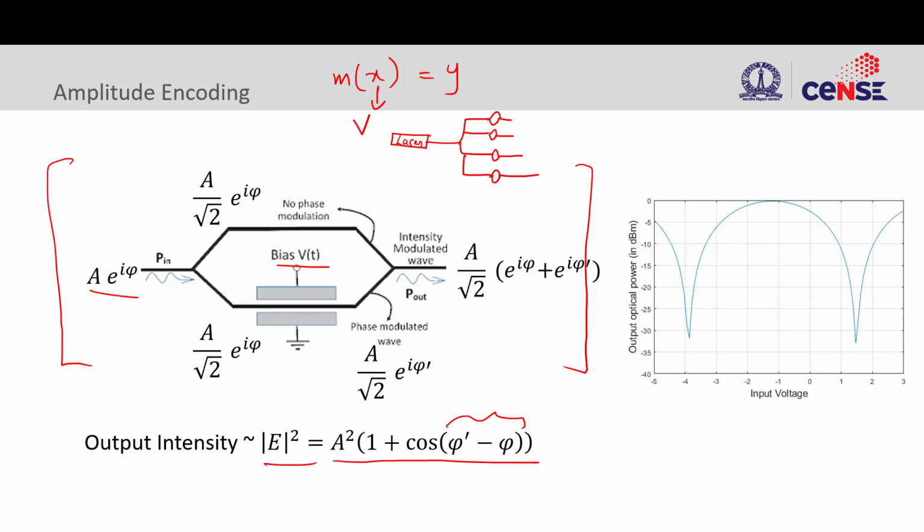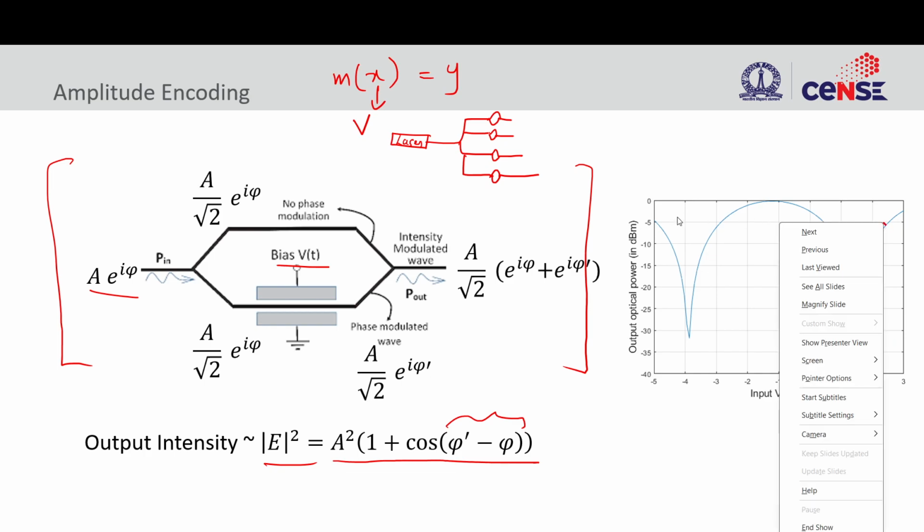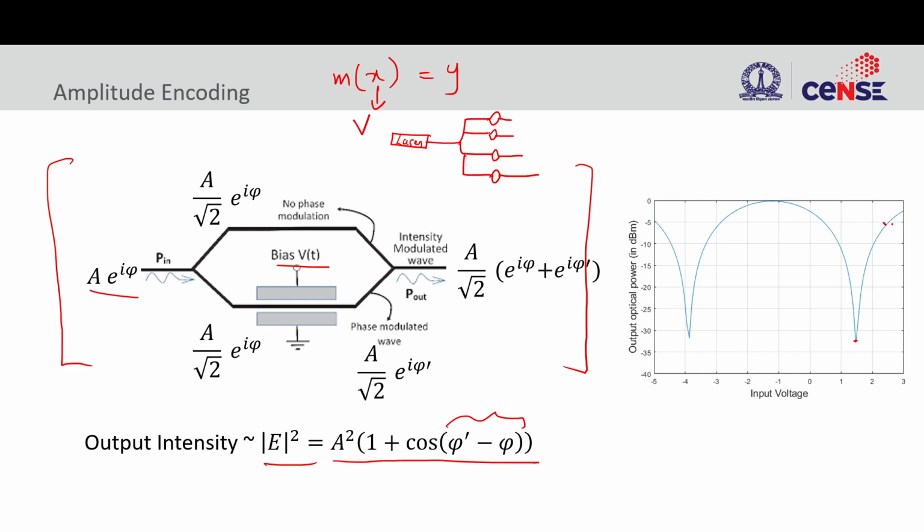So that's how we can encode. Say I want to encode as 0, I'll set my 0 here. I want to encode as 1, I'll set it at this power. Say minus 5 power is my 1 and minus 30 is 0. Then for giving 0 value, I'll give 1.5 as my voltage. For giving 0.5 value, I'll give say something like 2 as my voltage. And for giving 1 value, I'll give 2.5 as my voltage. Like that. So by changing the voltage, I'm changing the input encoding.